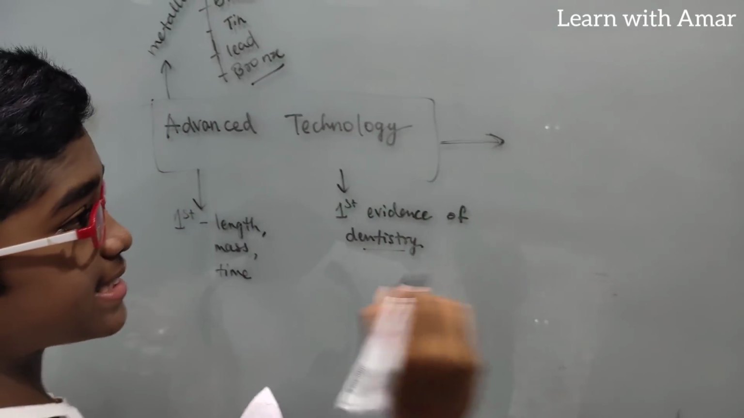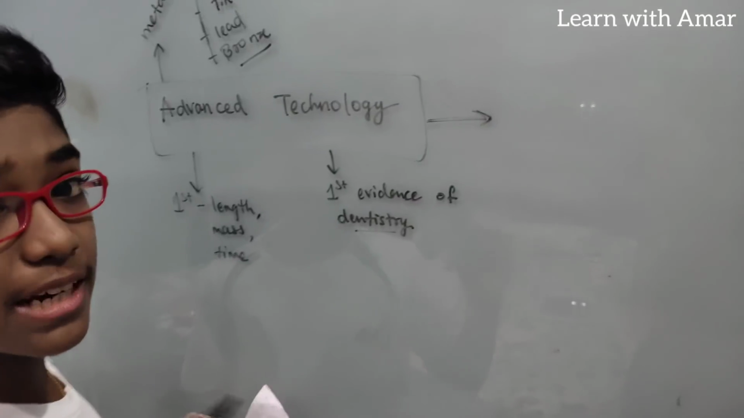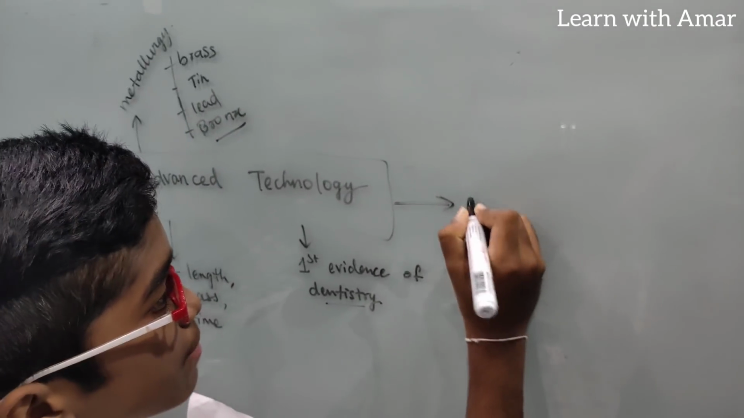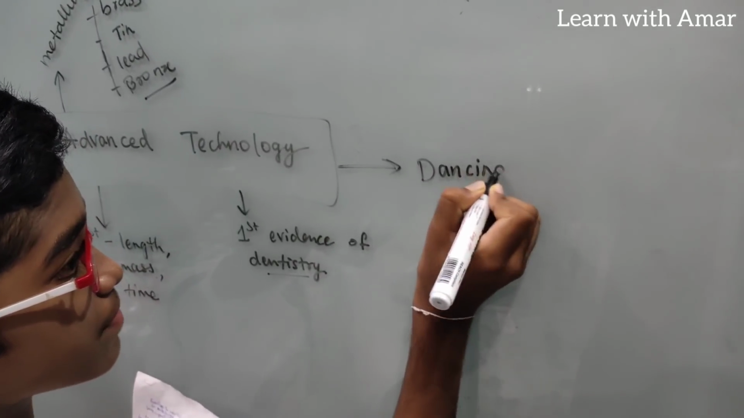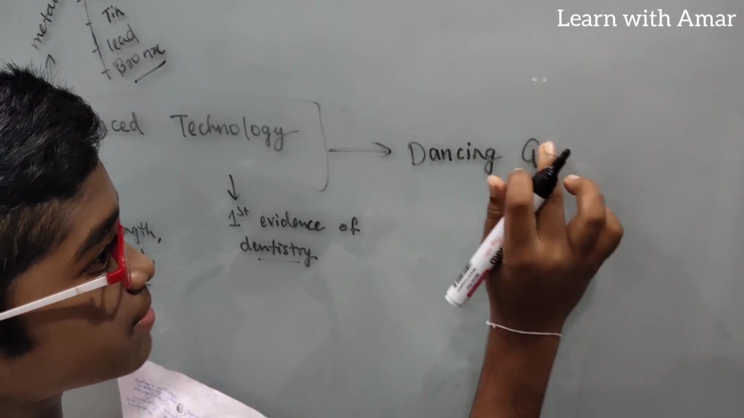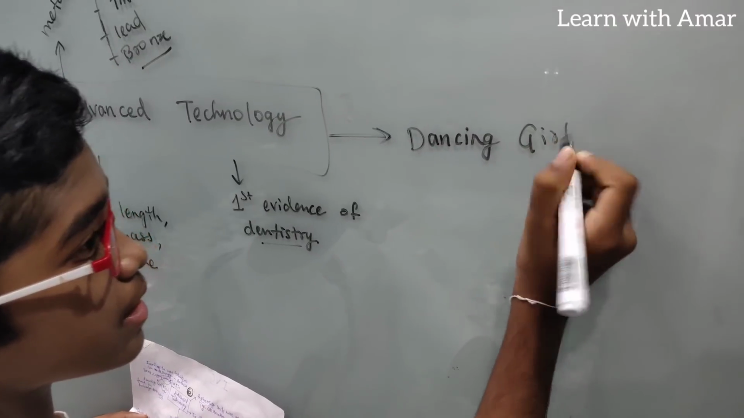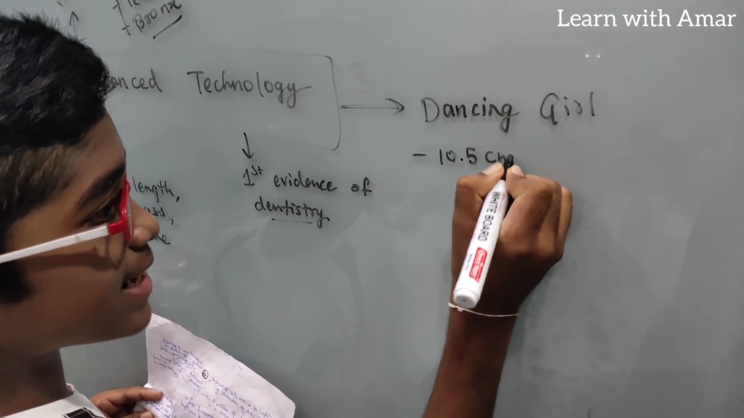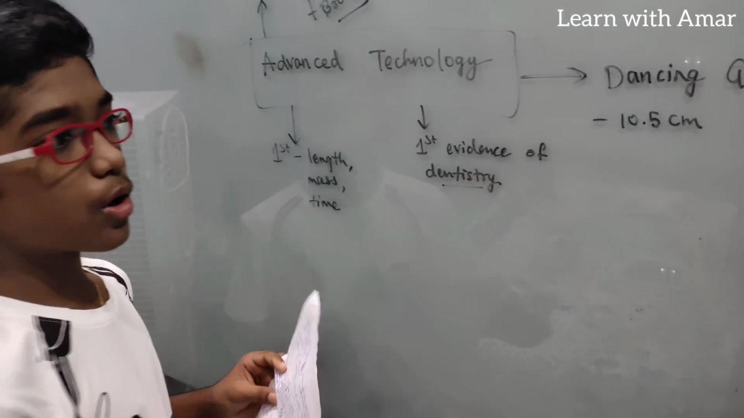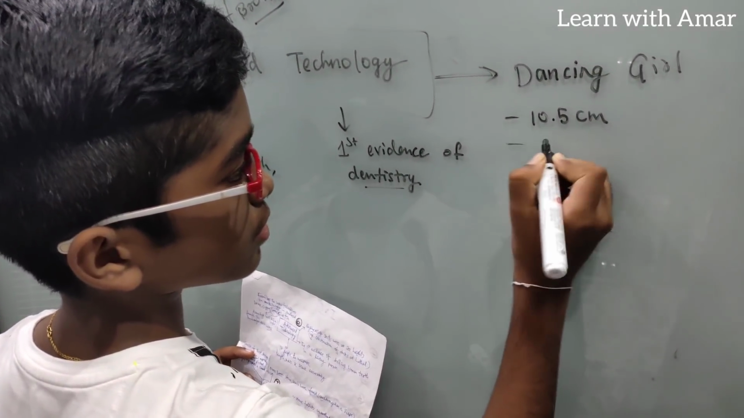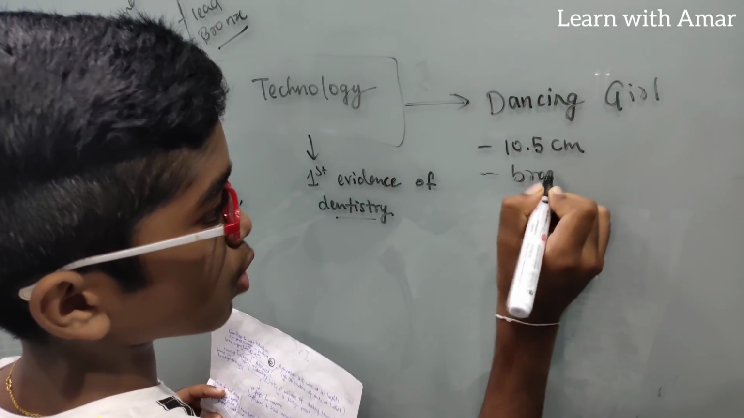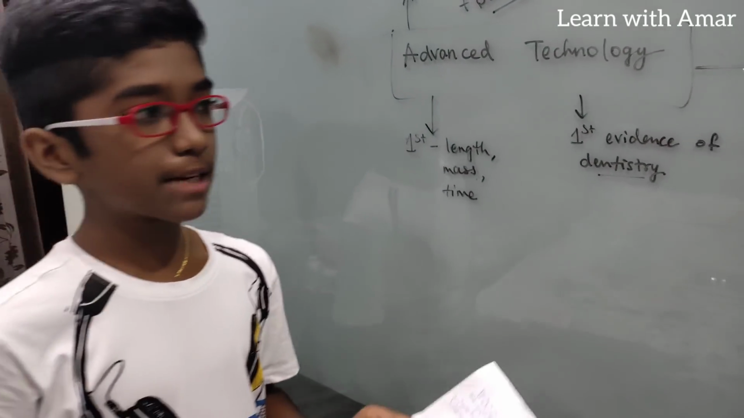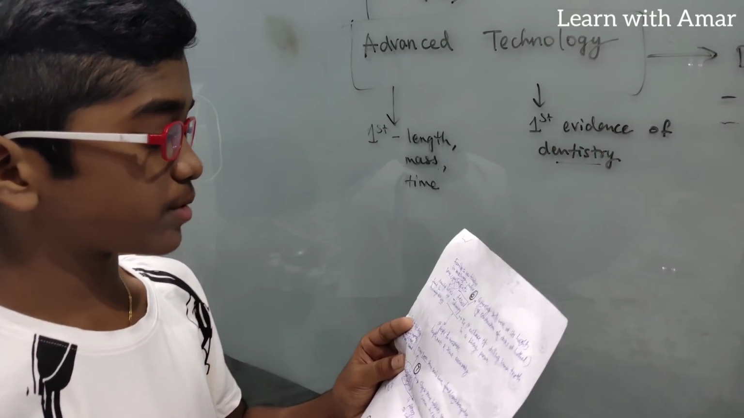They made a statue which was 10.5 centimeters high, just so small. The statue's name is Dancing Girl. What was the height of it? It was 10.5 centimeters, a small one. Of which material was it made? It was made of bronze. So the Dancing Girl statue is 10.5 centimeters and made of bronze.